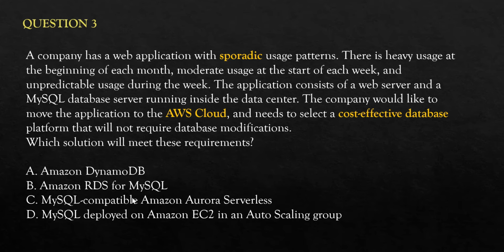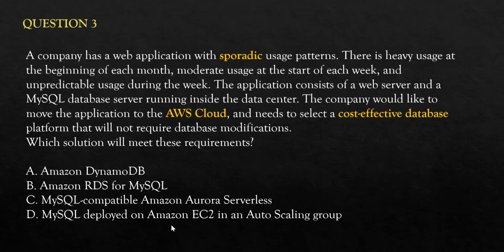But the third option is MySQL compatible Aurora serverless. Serverless is always better in this case, because it is a sporadic usage pattern. There is a heavy usage at the beginning of month, moderate usage at start of each week, and unpredictable usage during the week. So serverless is better. Whenever there is a usage, the compute will be on. If not, it will shut off.